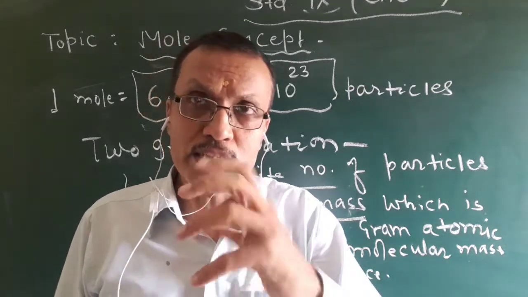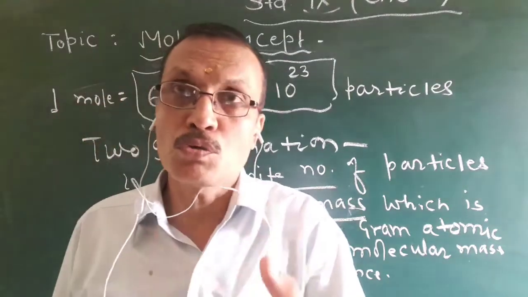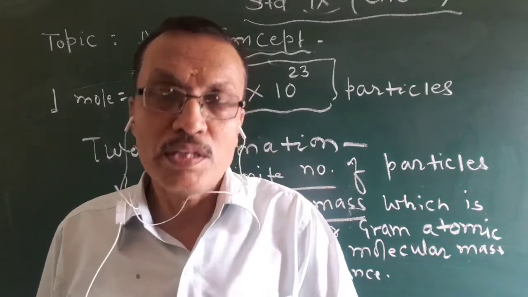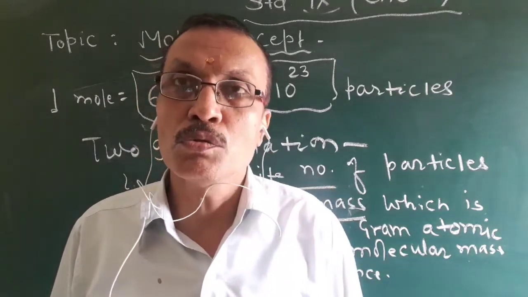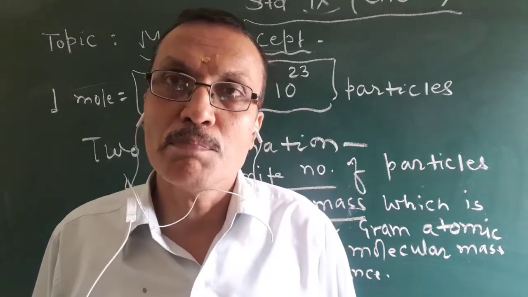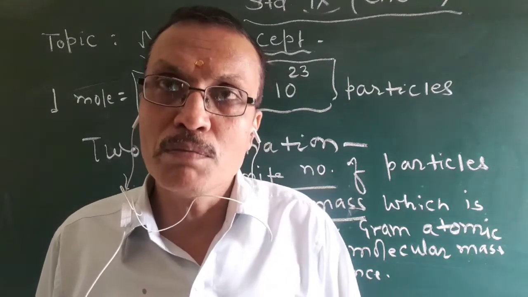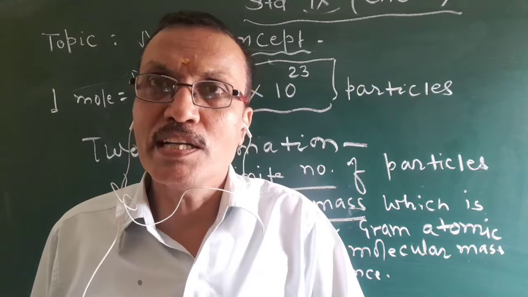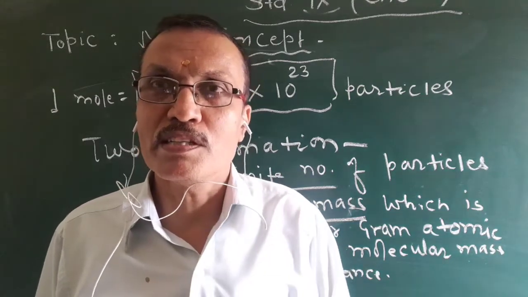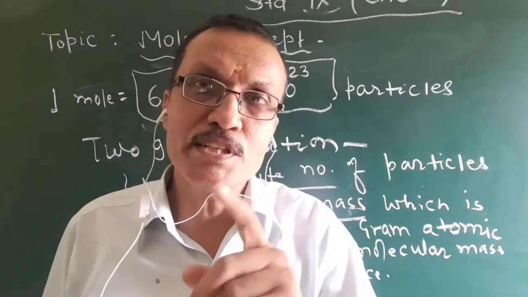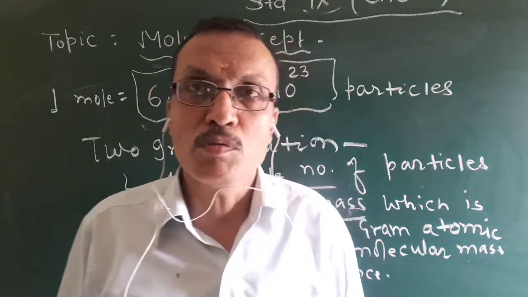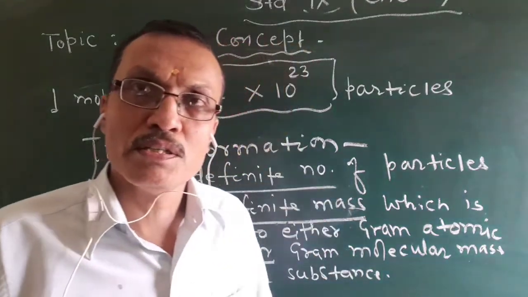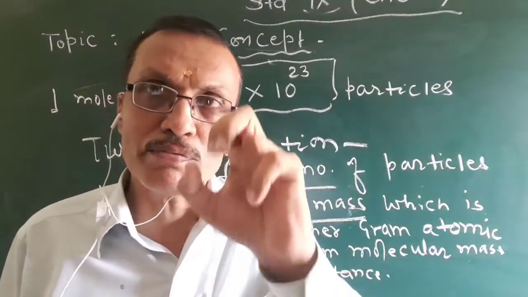So if you are asked to define Avogadro's constant or Avogadro's number, you have to say a collection or group of 6.022 multiplied by 10 to the power 23 particles is known as Avogadro's number or Avogadro's constant. So mole gives us an idea about Avogadro's number of particles and also about a definite mass, and this definite mass is equal to gram atomic mass or gram molecular mass of the substance. Okay? So in mole concept, keep this in your mind.